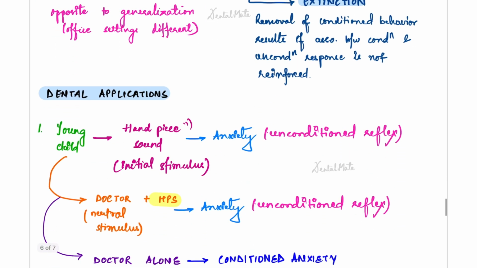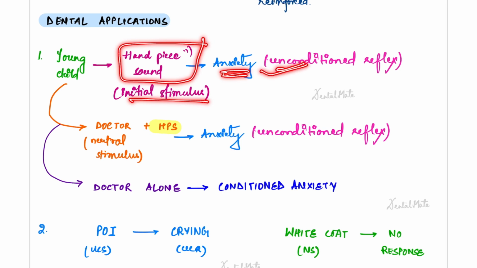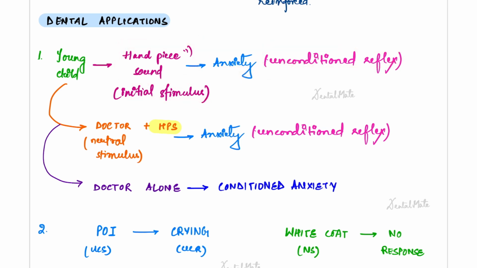Now, there are certain dental applications of this theory. What are those? See, first, if a young child hears the handpiece sound for the first time. He visits a dentist. He has not met the dentist yet. He's sitting in the waiting area, but he's hearing the handpiece sound, which is the initial stimulus, and he is facing a certain kind of anxiety. So this is the unconditioned stimulus. Why? Because he has not gone through any particular treatment. He has not experienced any pain, not met the white coat doctor, yet he's having anxiety. Why? Because of the sound of the handpiece. This initial stimulus is giving anxiety, which is the unconditioned response.